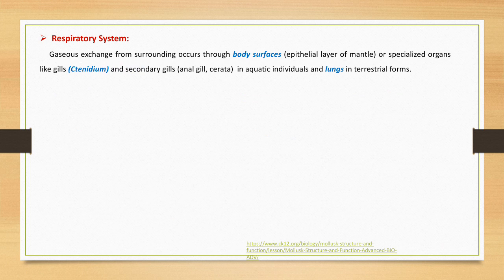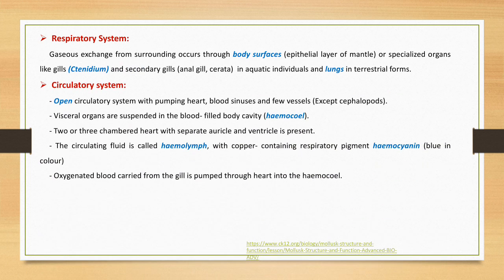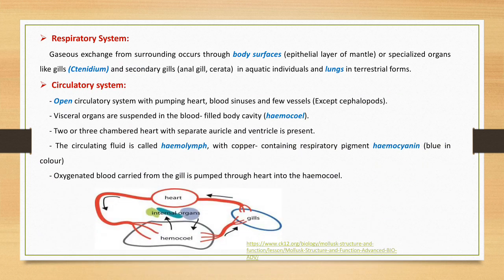for respiration. Next is the circulatory system. An open type of circulatory system is present with a pumping heart, blood sinuses and few vessels. But in the cephalopoda, the circulatory system is of closed type. The visceral organs are suspended in the blood-filled body cavity, which is called hemocoel. And the fluid circulating in the hemocoel is known as hemolymph due to the presence of a respiratory pigment hemocyanin, which is blue in color due to the presence of copper.